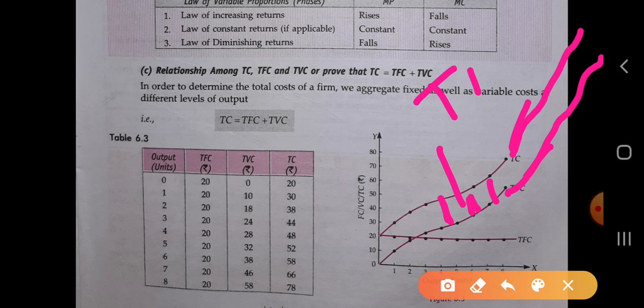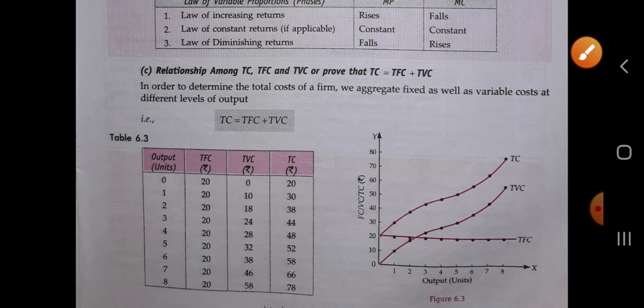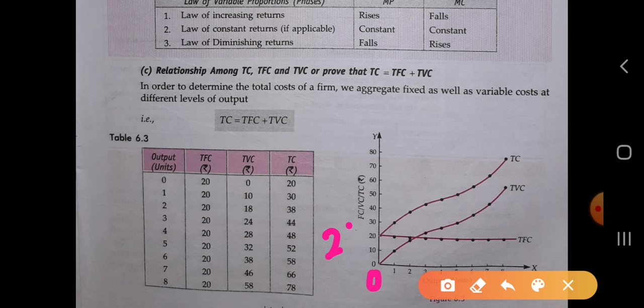So see the diagram, you can see from this that one starts from 0 and the other starts from 0. So the difference of 20 is continuously maintained between them. So both curves, that is TC and TVC, are parallel to each other, and they can never ever intersect each other because of the TFC. Okay.